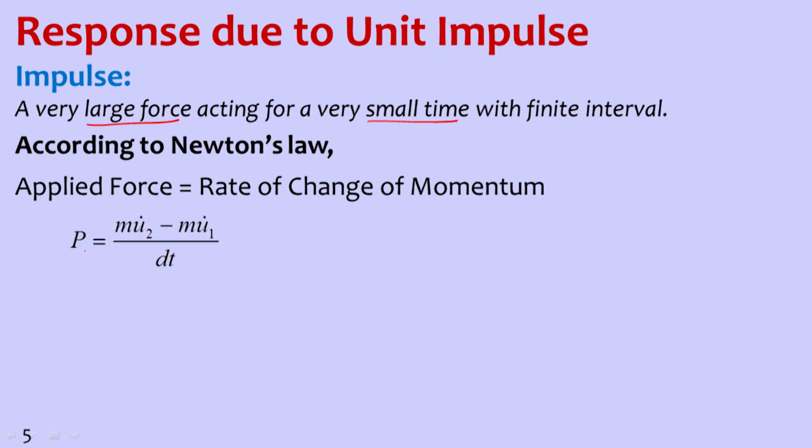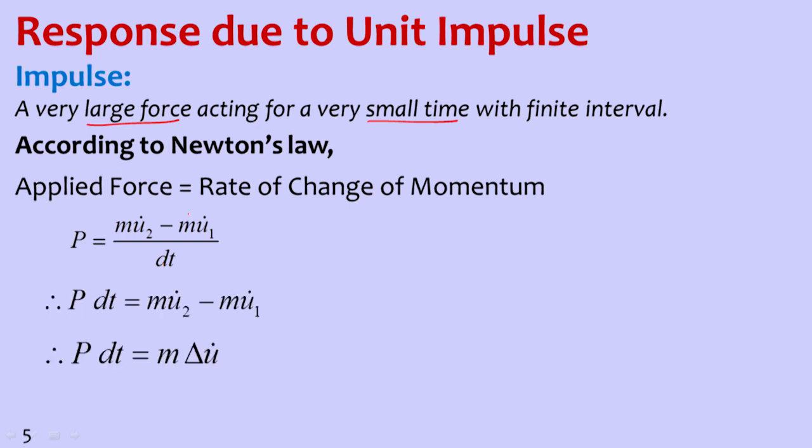So applied force P is equal to momentum at time t2 minus momentum at time t1, that is mass into velocity at time instant 2 minus mass into velocity at time instant 1, divided by dt, that time interval.